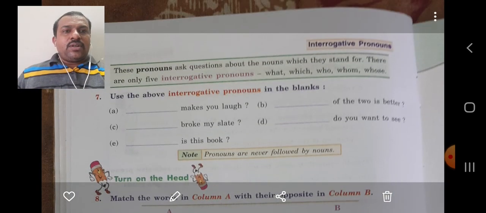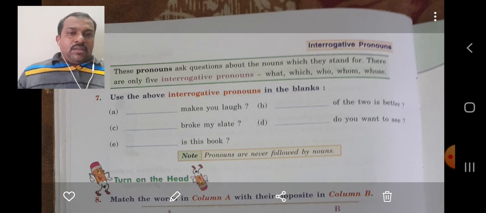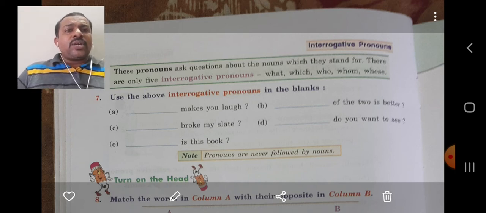The next one is your interrogative pronouns. Okay, the fourth part. There are 4 types of pronoun. First we have seen the possessive pronoun. Second, reflexive pronoun. Third, relative pronoun. And the fourth one, interrogative pronoun. What do you mean by interrogative? Interrogative means questions, right?